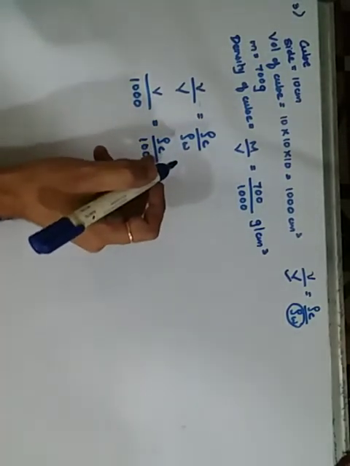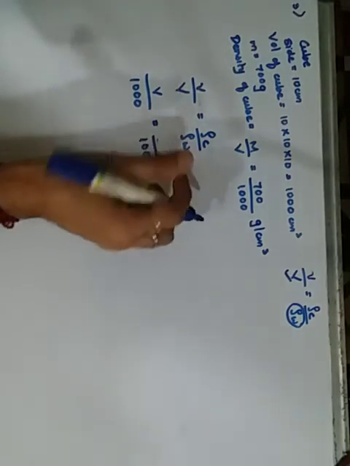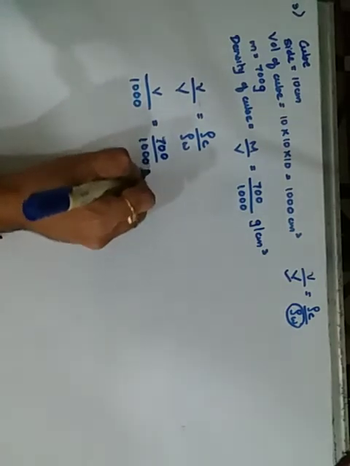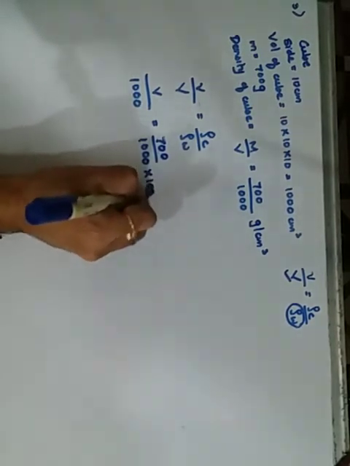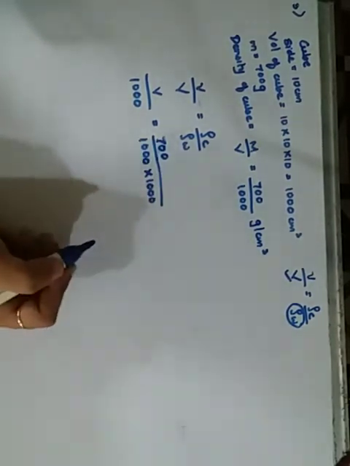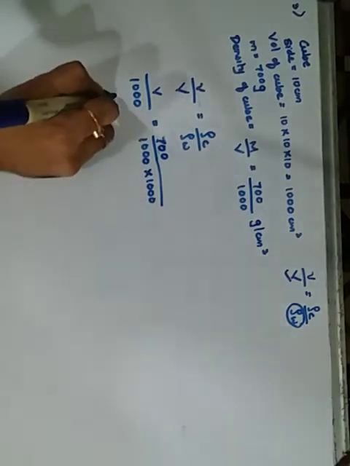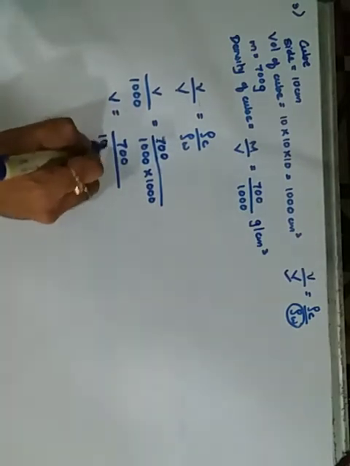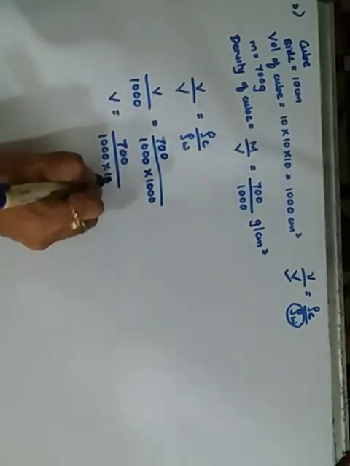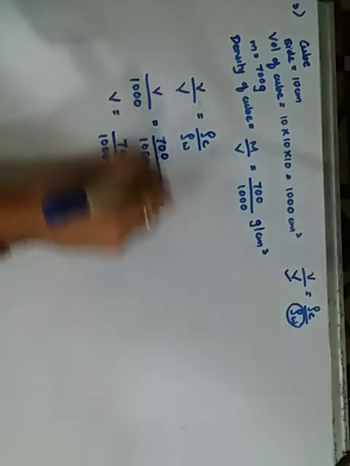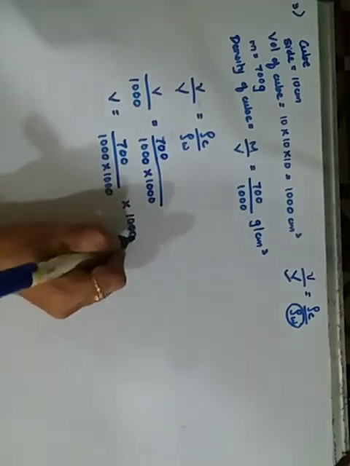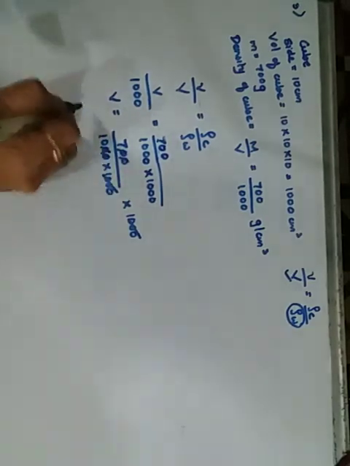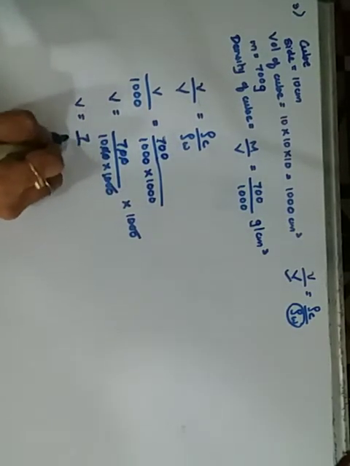How do we calculate this? V is equal to 700 upon 1000 into 1000, cross multiply, so this 1000 and 1000 cancel, 0 0 0 0, so volume becomes 7 upon 10th part.